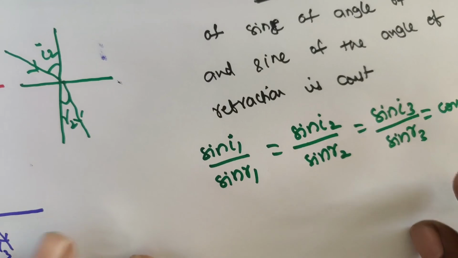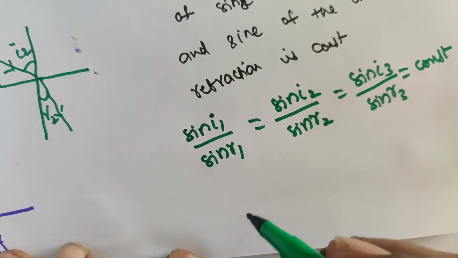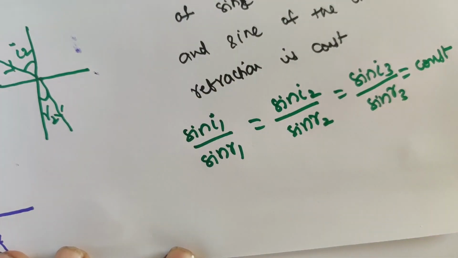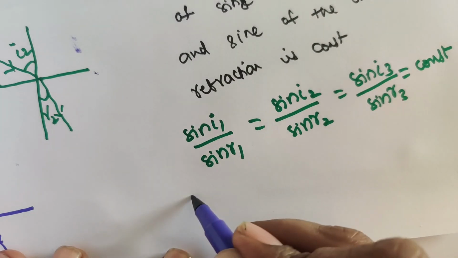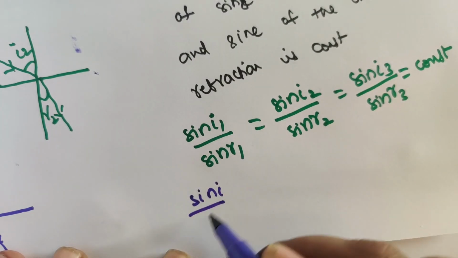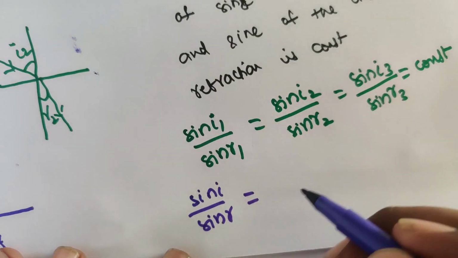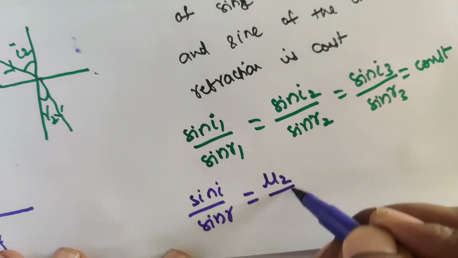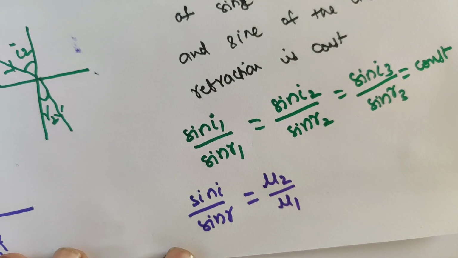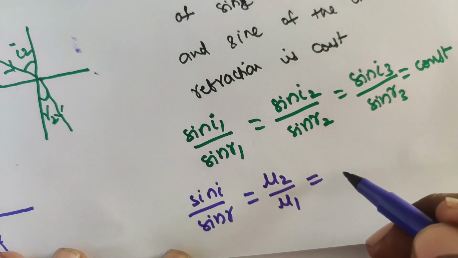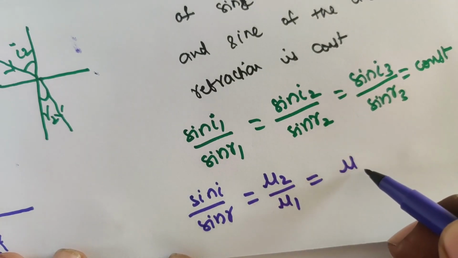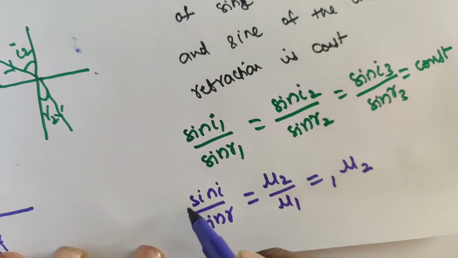So sin I by sin R is equal to mu2 divided by mu1, that is the refractive index of medium 2 with respect to 1.